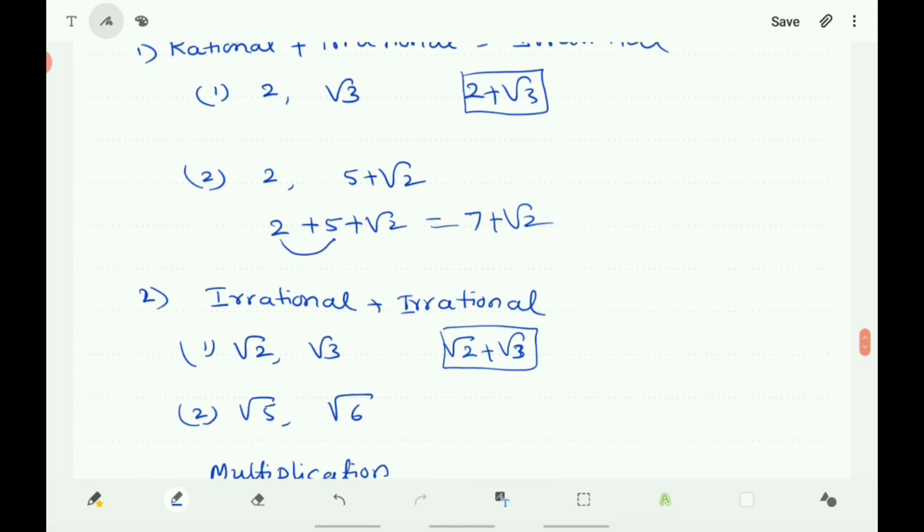Now you take the sum of root 5 and root 6, both of which are irrational, that is root 5 plus root 6, that remains as it is. So it is also irrational. Therefore you can conclude that irrational plus irrational is equal to irrational only. The sum of irrational and irrational is irrational only.